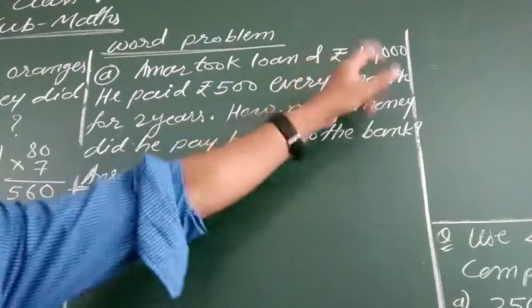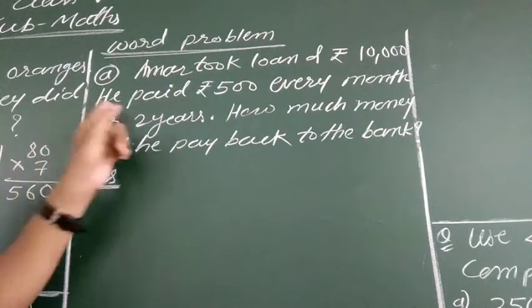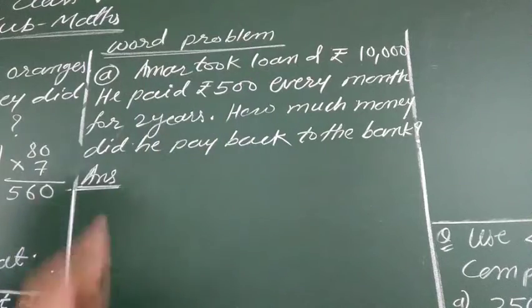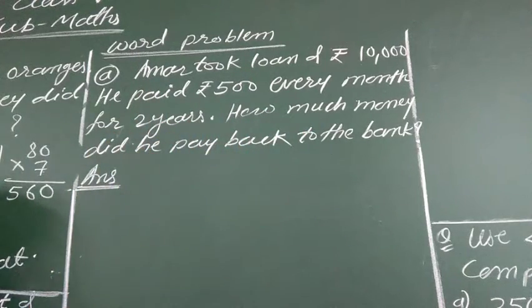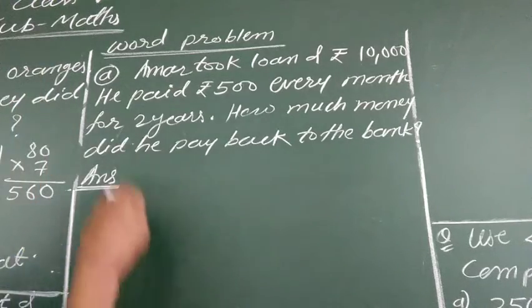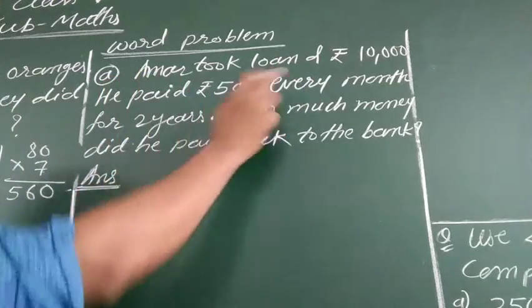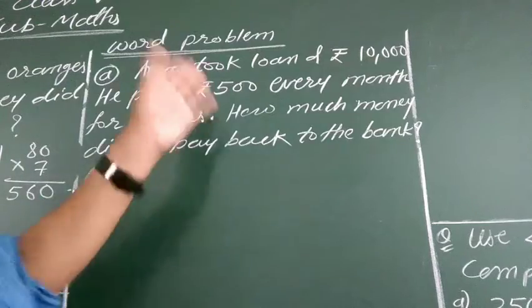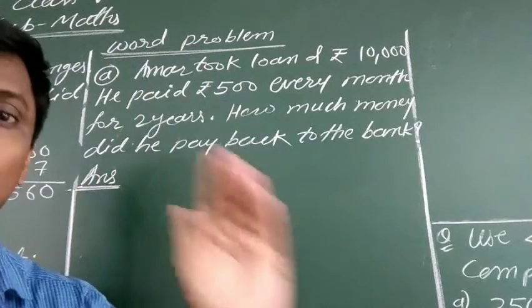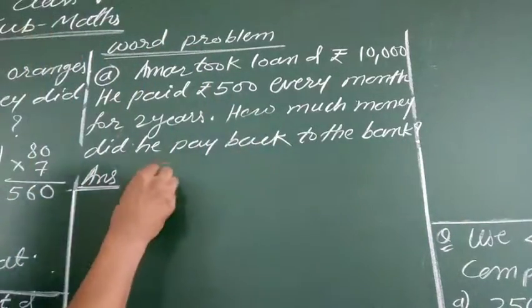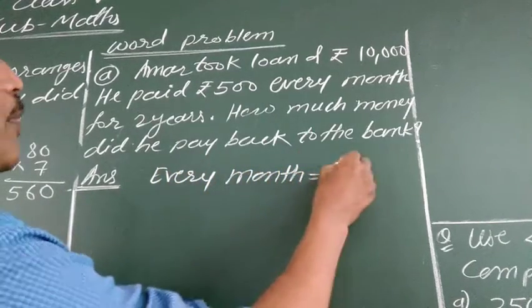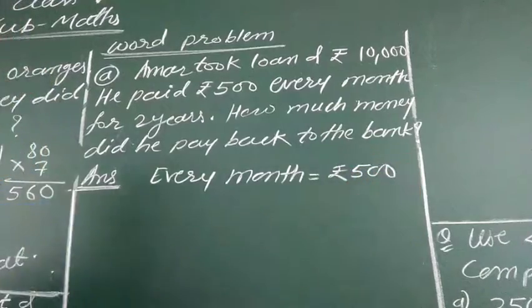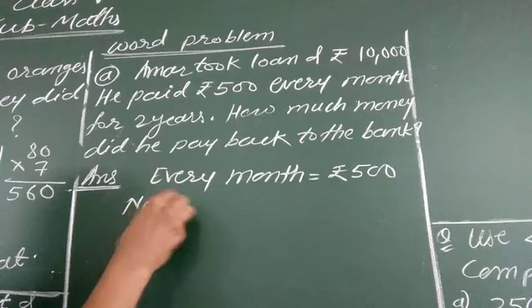Amar took a loan of ₹10,000. He paid ₹500 every month for 2 years. How much money did he pay back to the bank? Let's see, he took a loan of ₹10,000 and pays 500 every month, and he continued to pay for 2 years. So every month, how much did he pay? ₹500. And now the number of months.